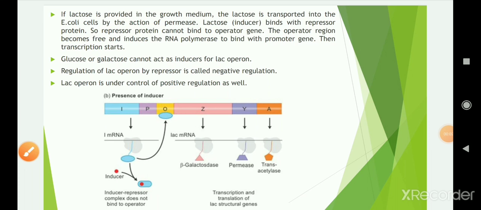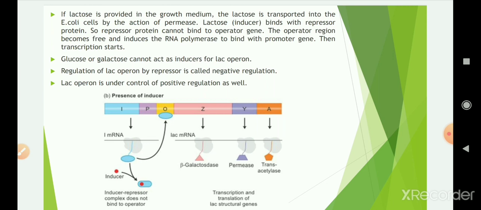In the second situation, when the inducer is present, that is lactose is provided in the growth medium, the lactose is transported into the E. coli cells by the action of the permease enzyme. So this lactose, that is the inducer, as you can observe in this structure, binds with the repressor protein. It does not bind to the operator, so the repressor protein cannot bind to the operator gene.